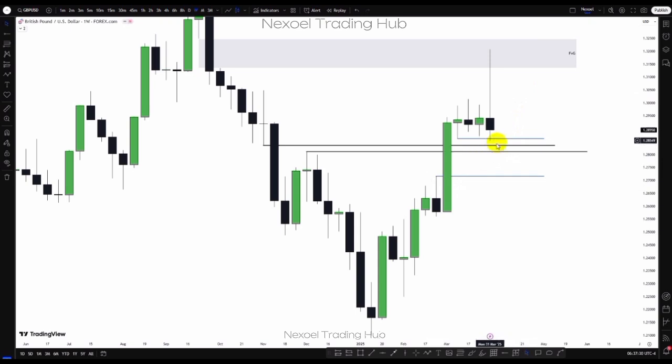So we could see price dip lower, and then we have bullish continuation. Let's check that from the daily time frame.